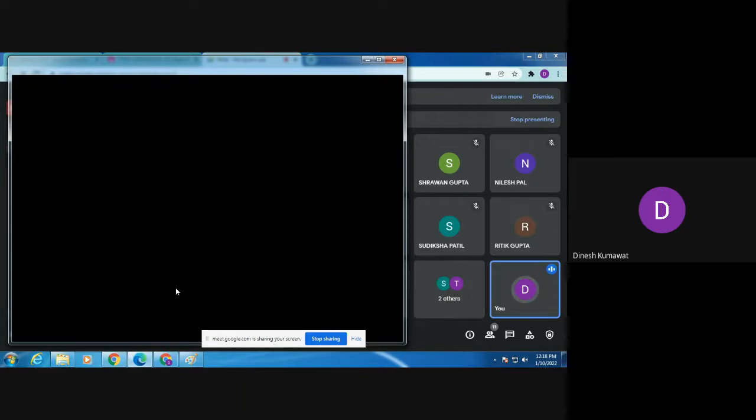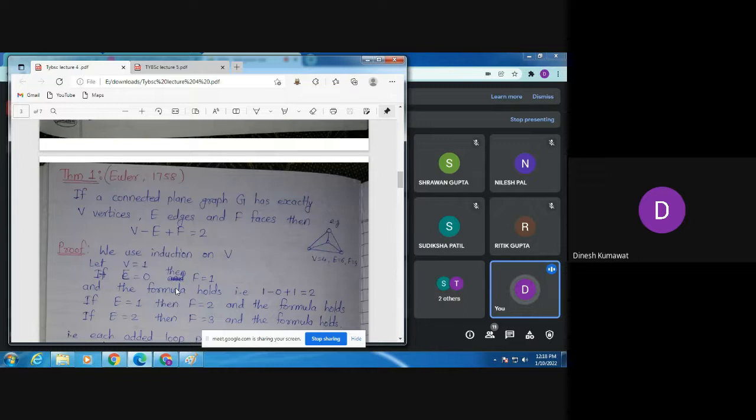In my previous lecture, we already started with what we mean by a planar graph, and we saw a very important result known as Euler's formula. Let me recall it.